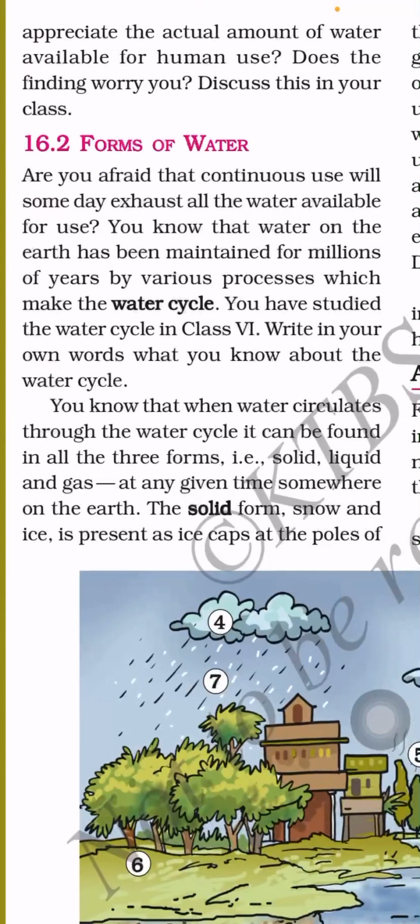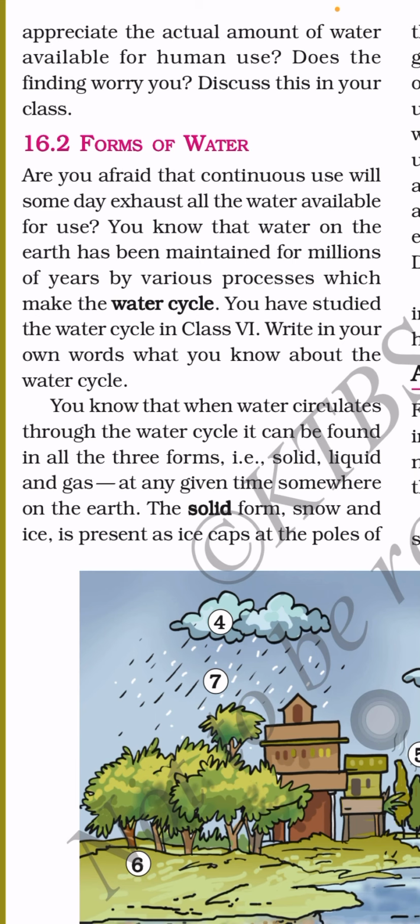Are you afraid that continuous use will someday exhaust all the water available for use? You know that water on the earth has been maintained for millions of years by various processes which make the water cycle. You studied the water cycle in class 6th. Write in your own words what you know about the water cycle.